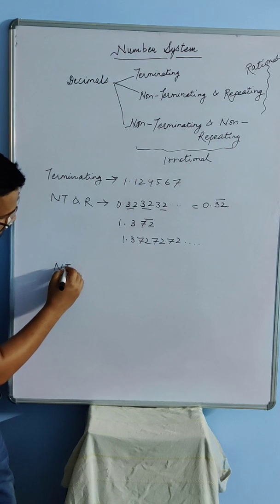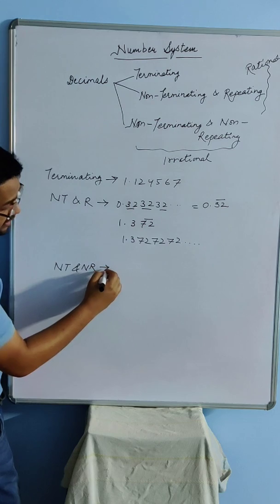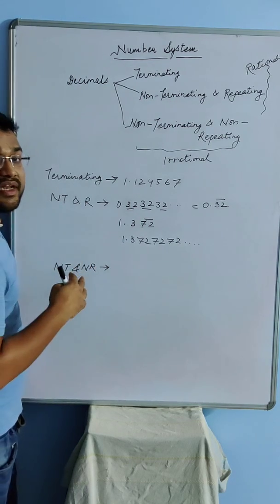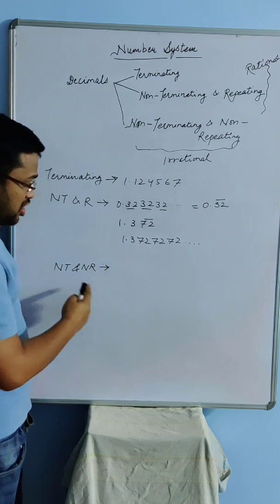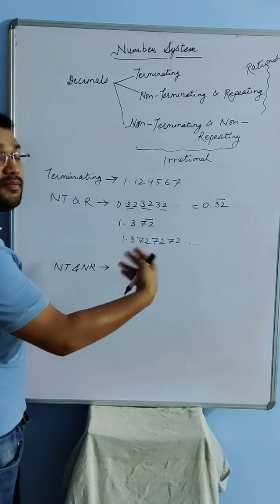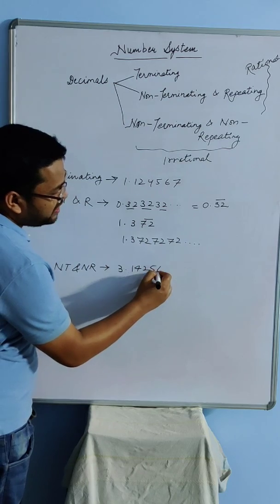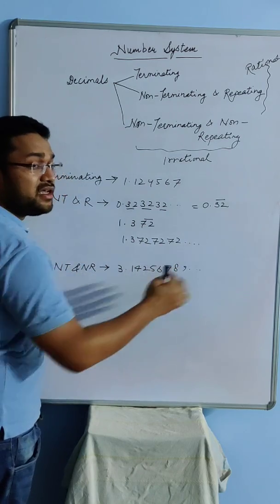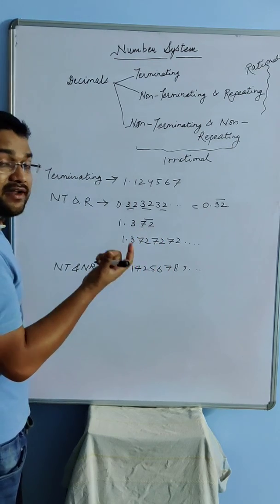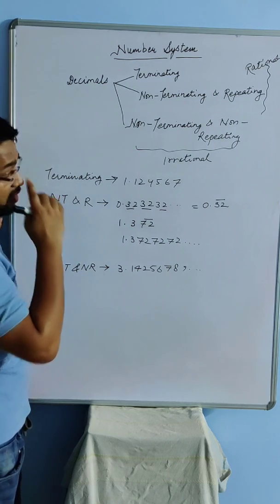And the last kind is non-terminating and non-repeating. That is, when the decimals neither end nor repeat, nor have any specific repeating block of digits, like in any random number such as 3.1425678 and so on. Nothing is repeating, it's just going on and on without any definite repeating block. Such decimals are called non-terminating and non-repeating.